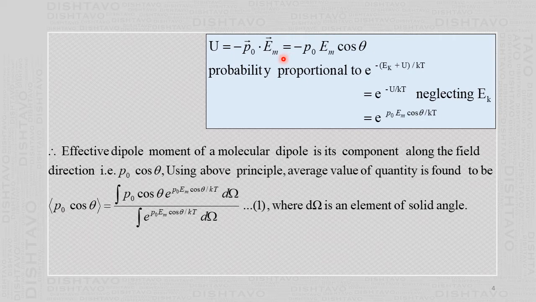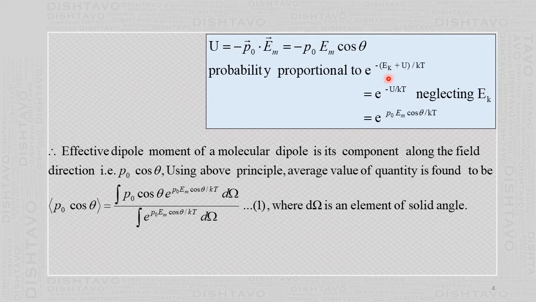Electrostatics. Then in the previous slide, we also saw that the probability of finding the molecule of a given energy E is proportional to e raised to minus E by kT. K is a Boltzmann constant, capital T is the absolute temperature, and total energy is the kinetic energy plus potential energy.